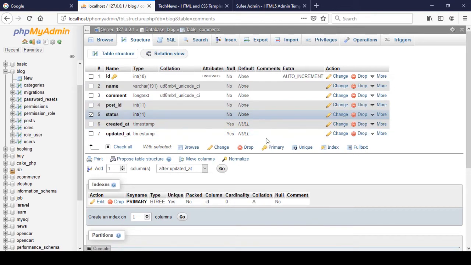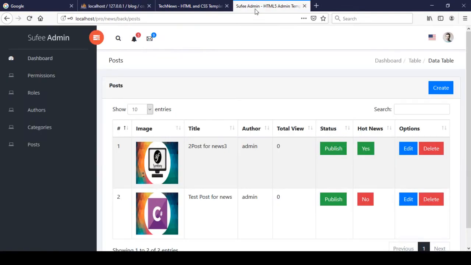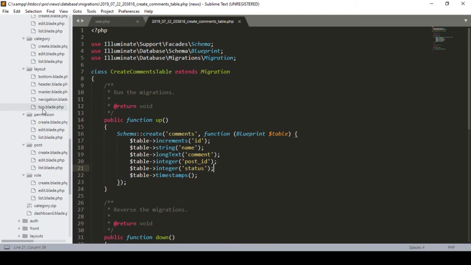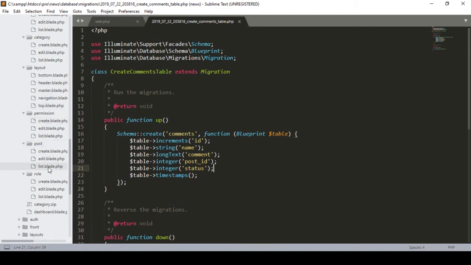And now I want to create a button in our post. With this I want to make all the comments related to a post visible. For that reason I want to add another button, a comments button, in our option area, that is in our post list page. So right now I am going to that page. Here is our post folder, and there is a post list page.